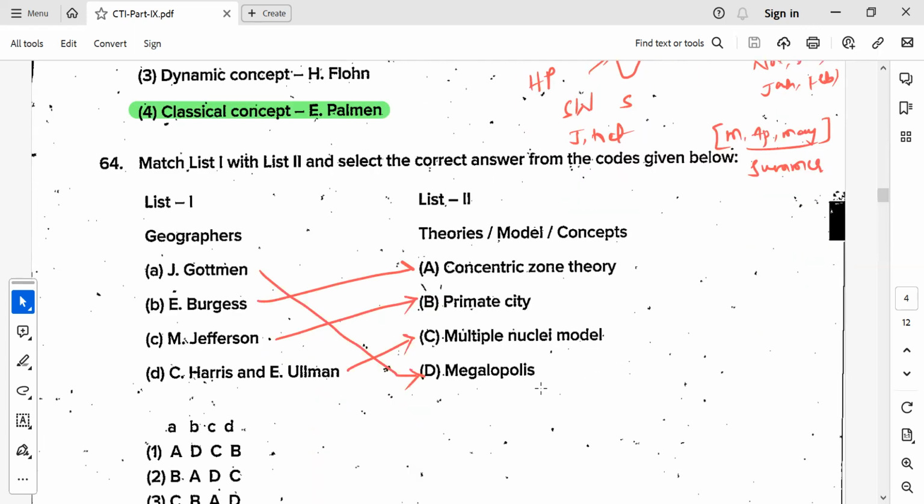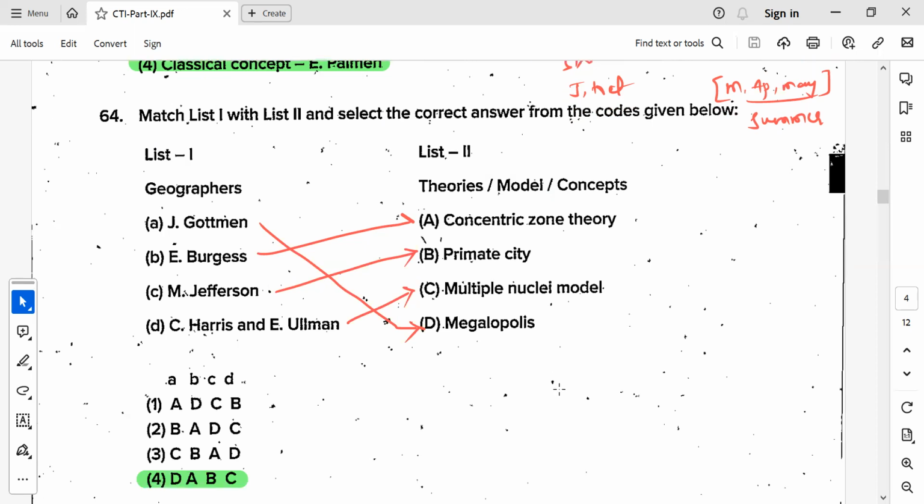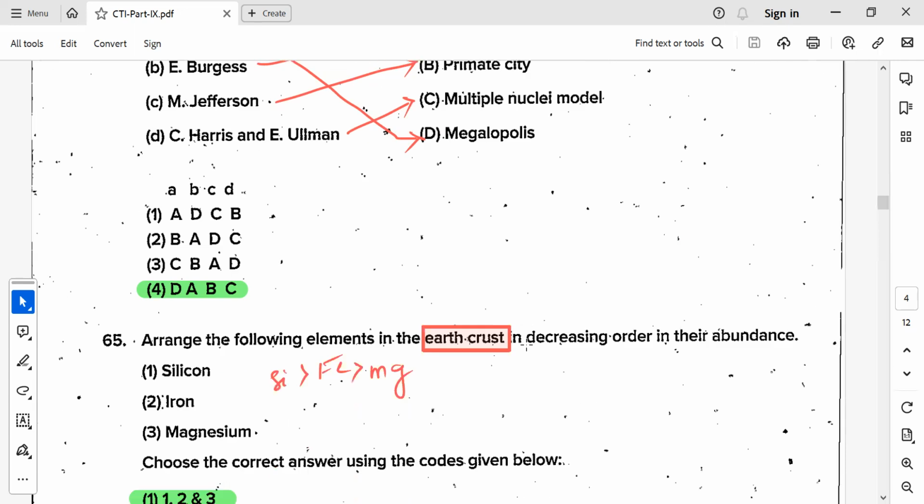Then again, important theories in geography. J. Gottman is associated with the megalopolis, a concept regarding cities. Burgess talks about the concentric zone theory, Jefferson the primate city, and Harris and Ullman give the multiple nuclei model. So remember if you can, otherwise you can skip these questions.